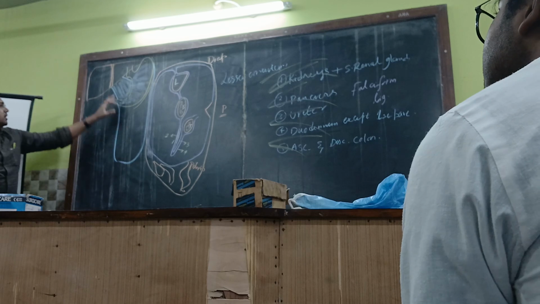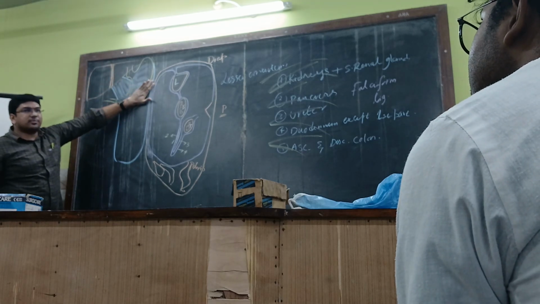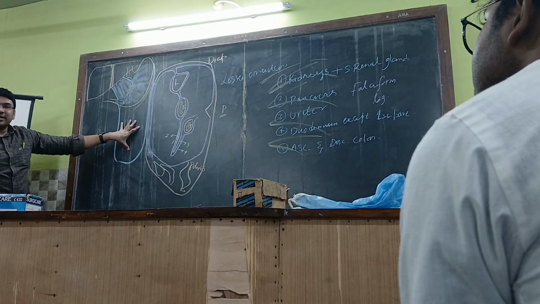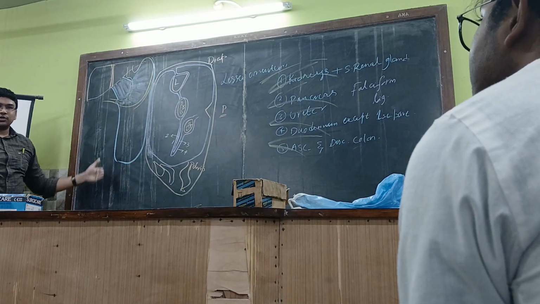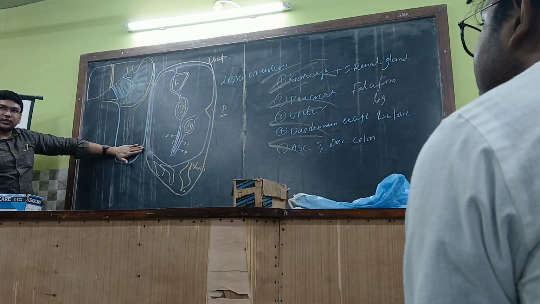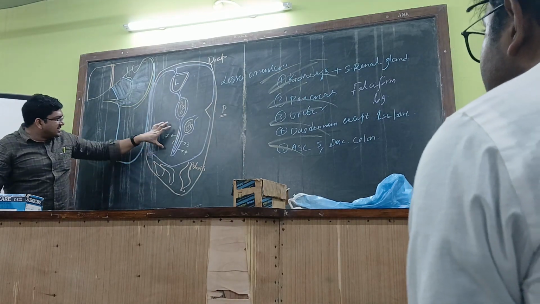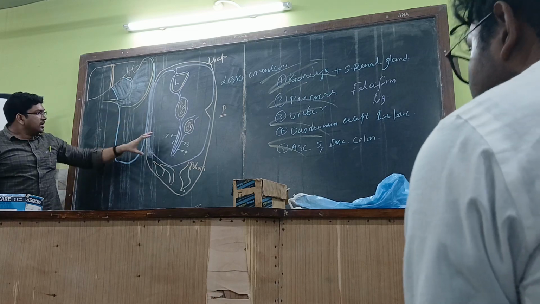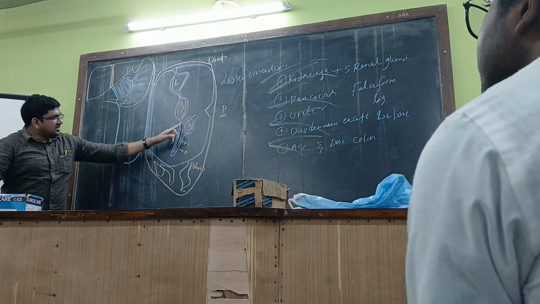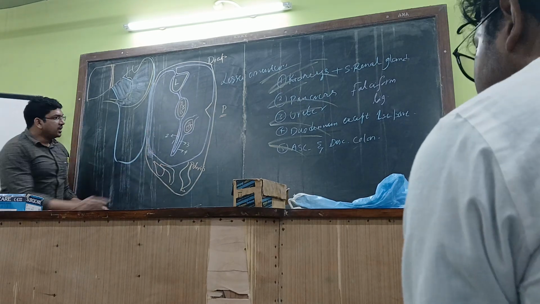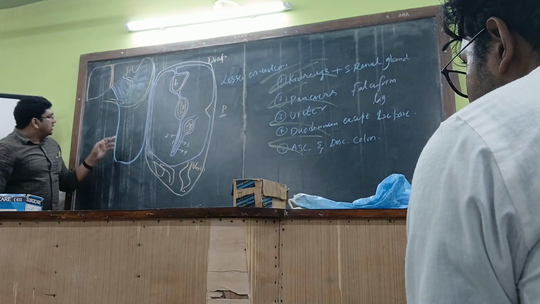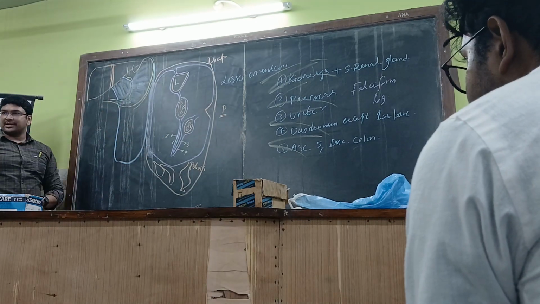Could you understand? So this is the lesser omentum enclosing the stomach, then followed by the greater omentum will be hanging in this manner. Deep to this omentum will be all the intestines, small intestines over here. Could you understand? So this entire curtain sort of thing is made up of this thing over here. This is the anterior aspect over here, you can see that. So these are the two layers over here. Okay. One is the anterior layer, one is the posterior layer. This is the anterior layer, on the other side is the posterior layer.